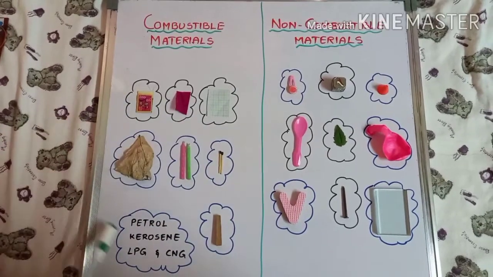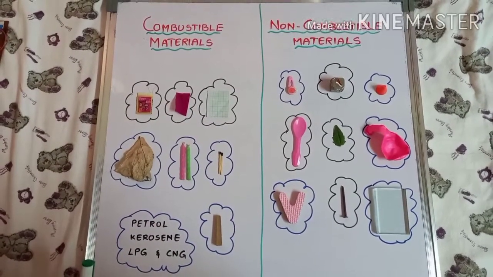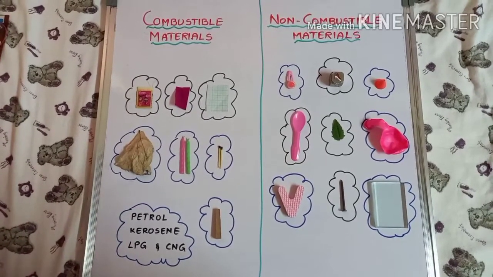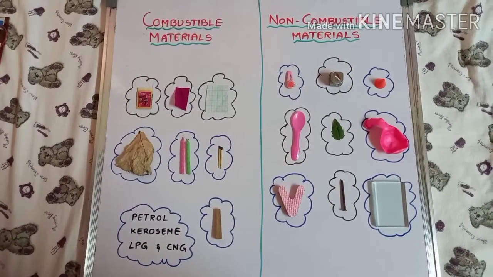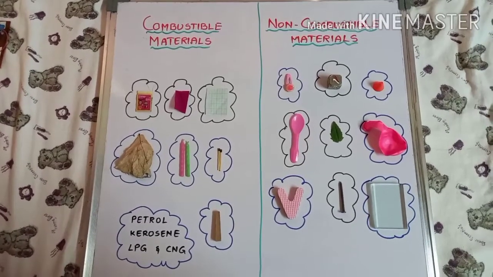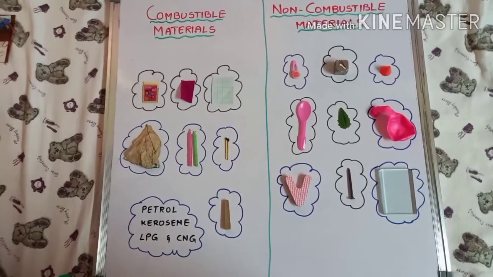All these materials which can burn in the presence of air under ideal conditions are called combustible materials. So when they burn, they produce some amount of heat energy and a few may produce light energy.